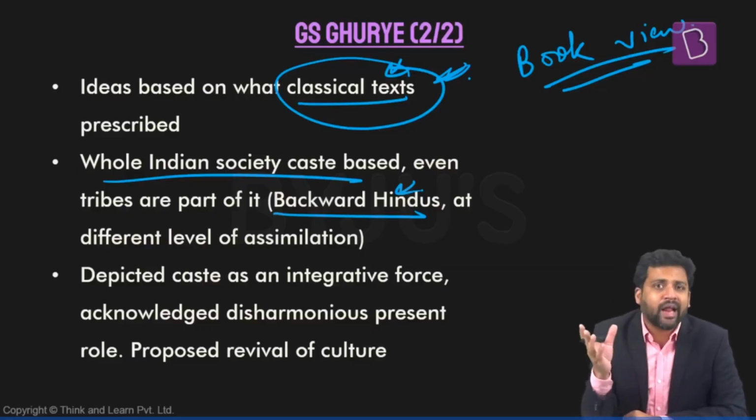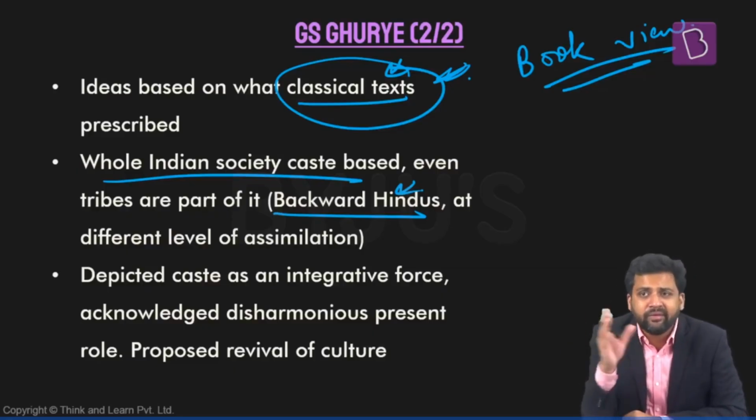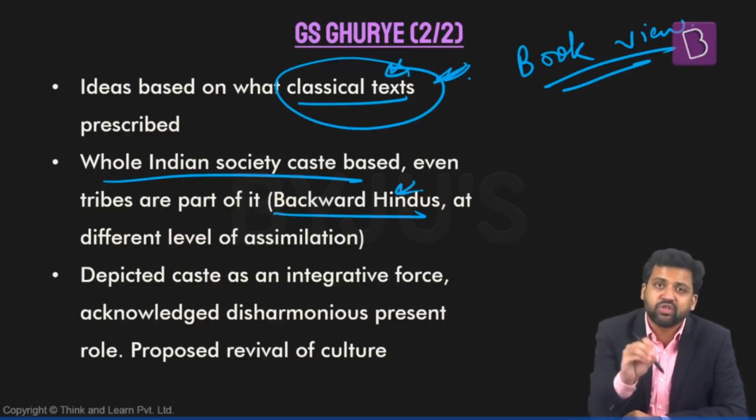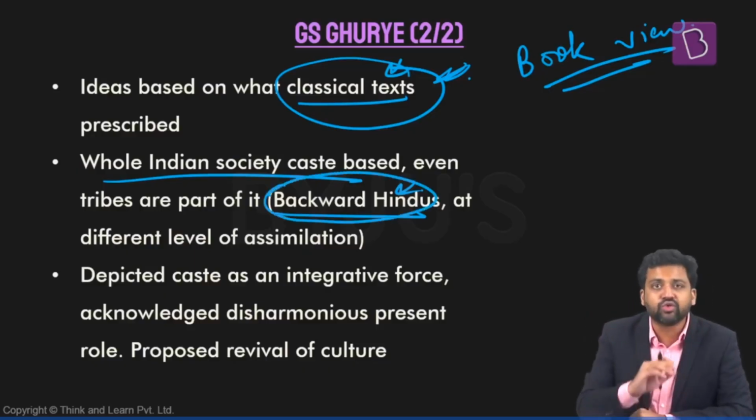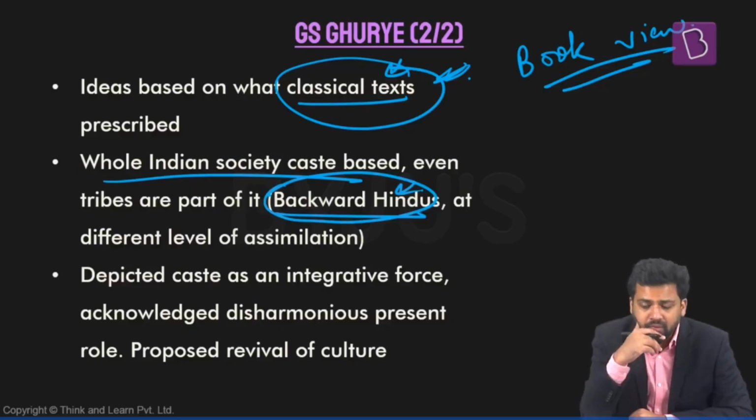So different tribal members are at different degrees of assimilation. But at the end of the day, they are Hindus. This is what G.S. Ghurye is saying. So he uses the term backward Hindus for tribal members.